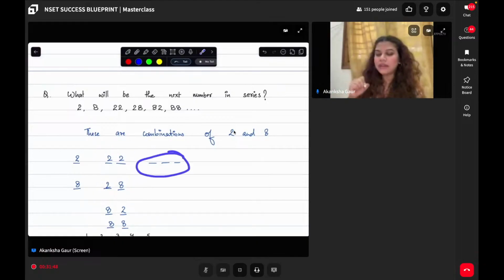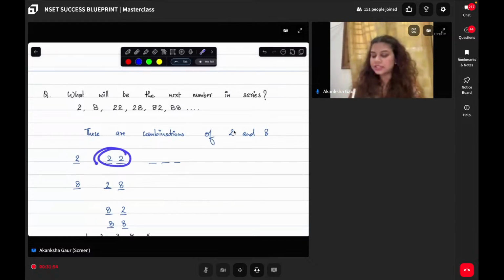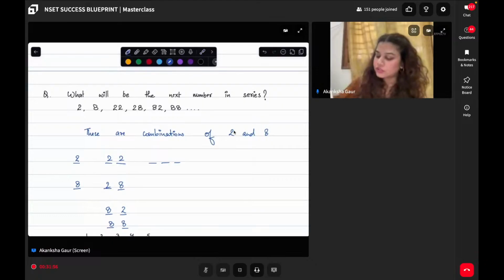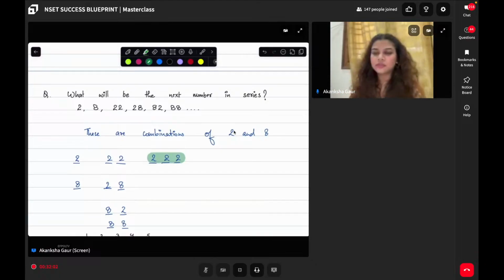So now when I have 3-digit combination, you see how the 1 series starts with 2, 2 series starts with 2. So third series will also start with 2. And that is why triple 2 is the next term, and that is your answer. Yes. Now you could easily see that this was an easy level question. Perfect. Now let us move on to the next question.